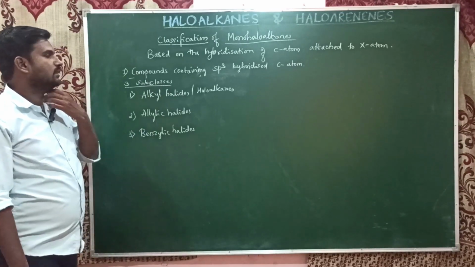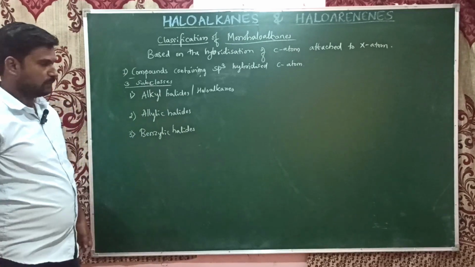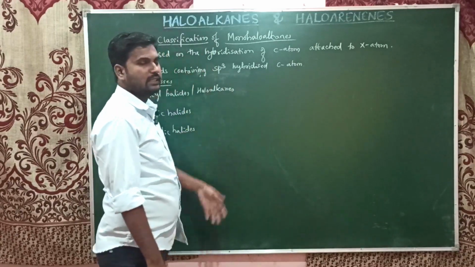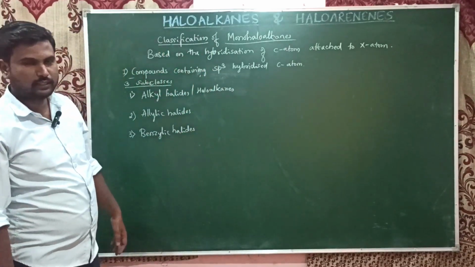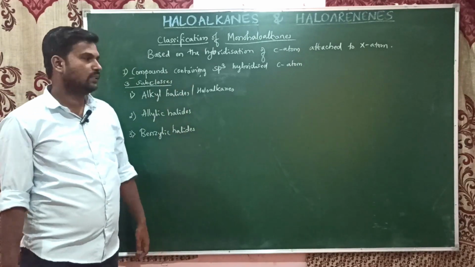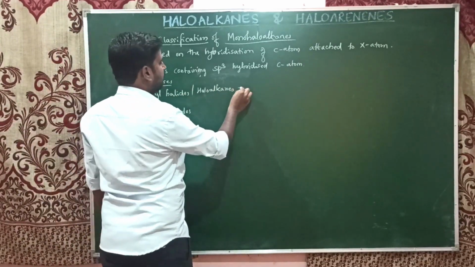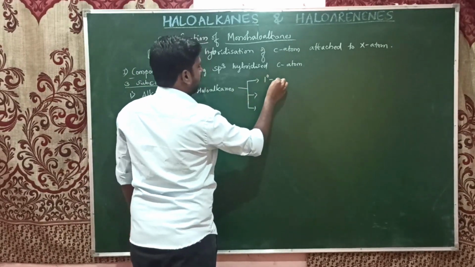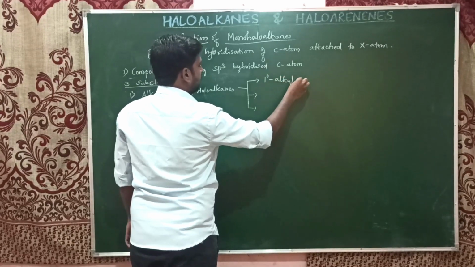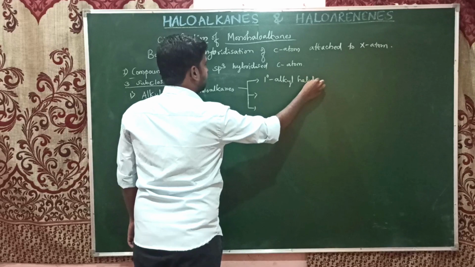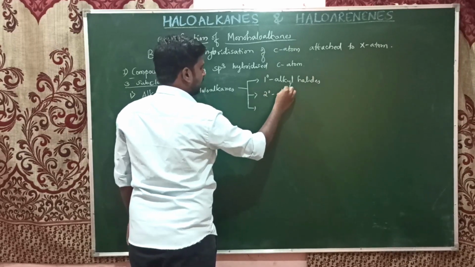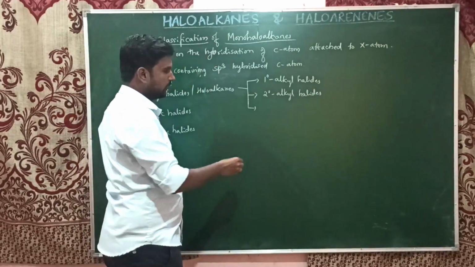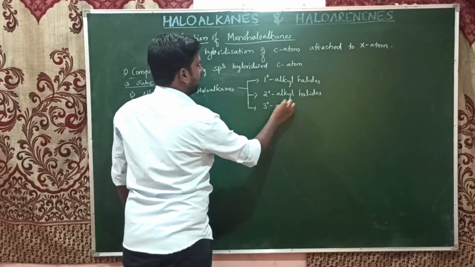All these three can again be further classified based on the nature of the carbon atom, whether the sp3 hybridized carbon atom is primary, secondary, or tertiary. So all three can be classified further. For example, on the alkyl halides, there are three subclasses: primary alkyl halides, secondary alkyl halides, and tertiary alkyl halides.